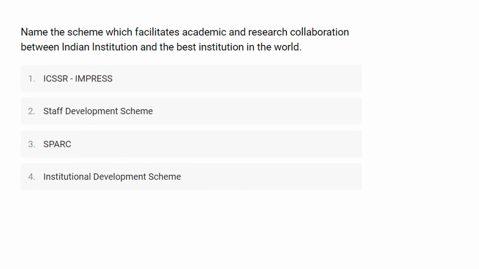Name of the scheme which facilitated academic and research collaboration between the Indian institutions and the best institutions in the world.